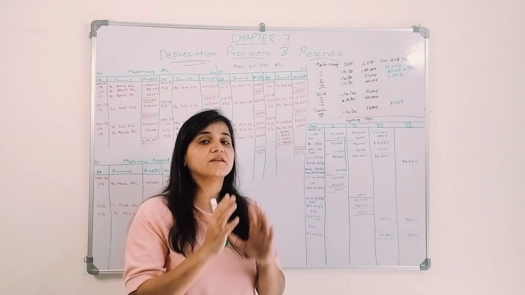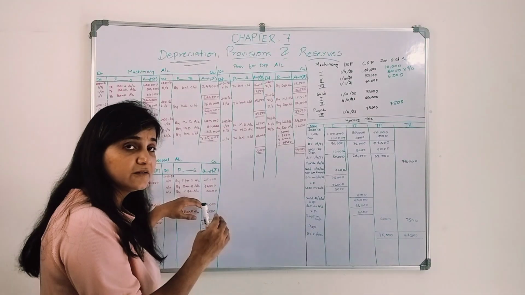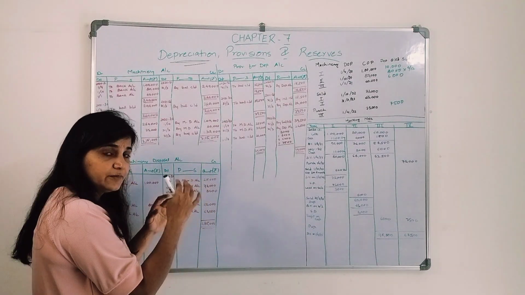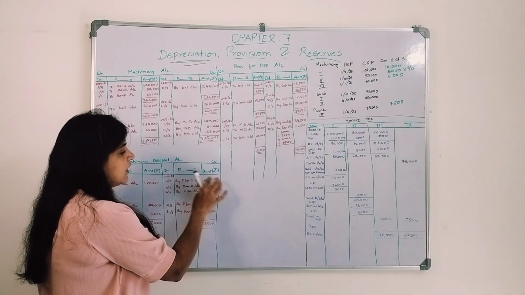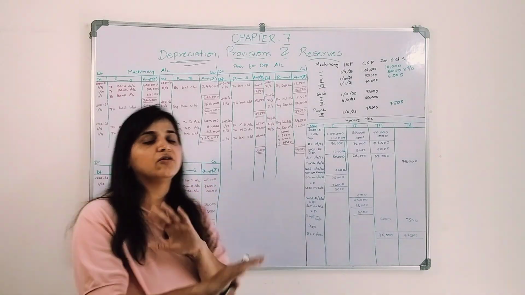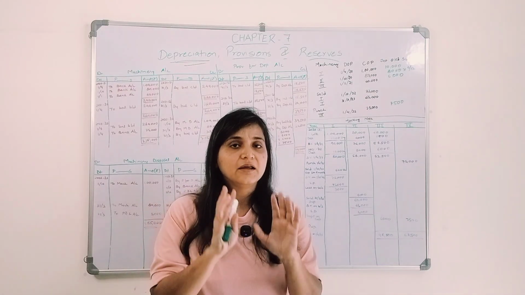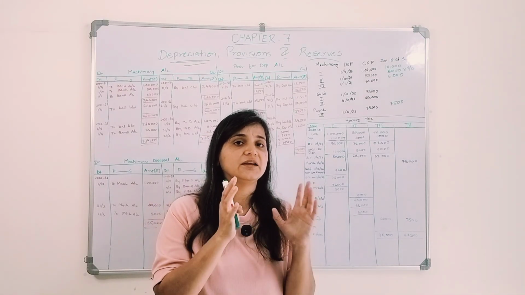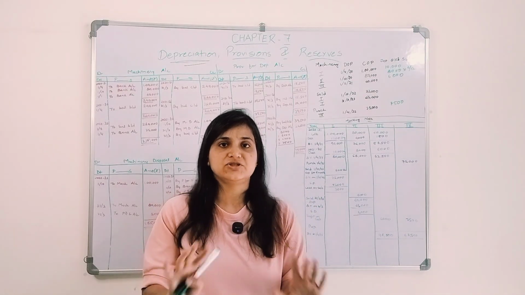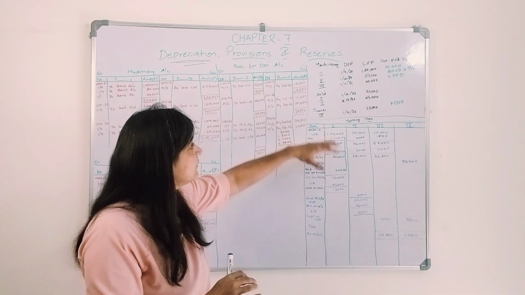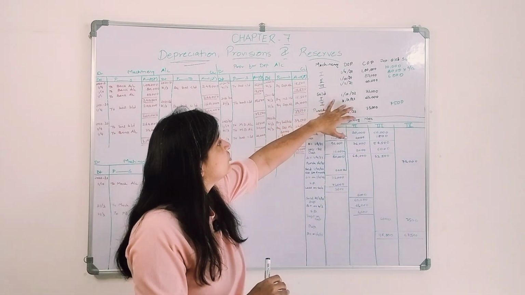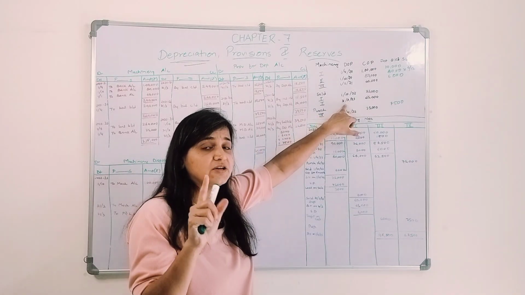So profit and loss account will be debited. Expenses and losses will be debited. So profit and loss account debit to machinery disposal account, and this machinery account is closed, right? The first machinery that we purchased, that particular machinery account is closed. Done. Now what happened? We sold the second machinery also on 31st of March 2023.